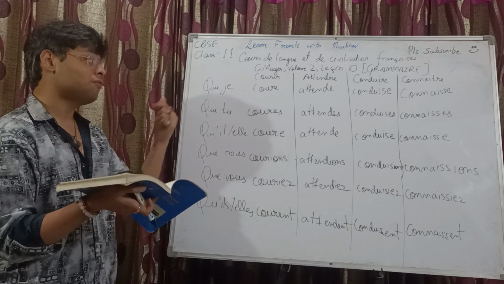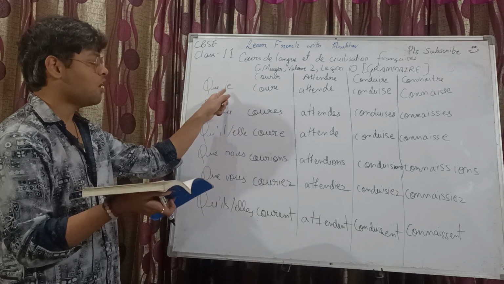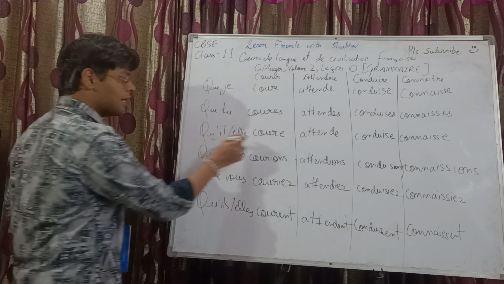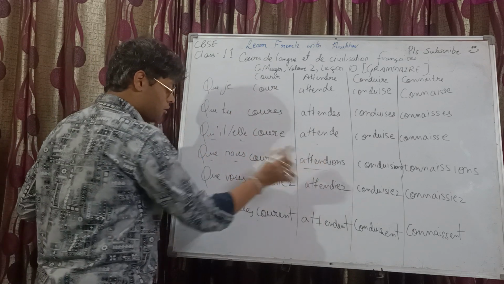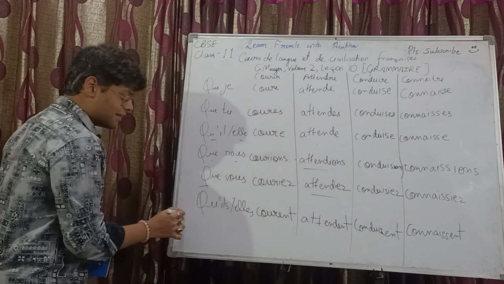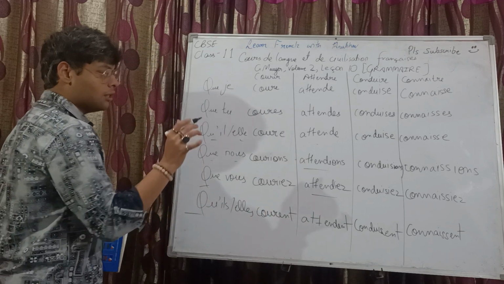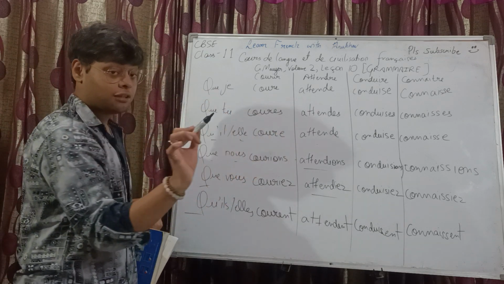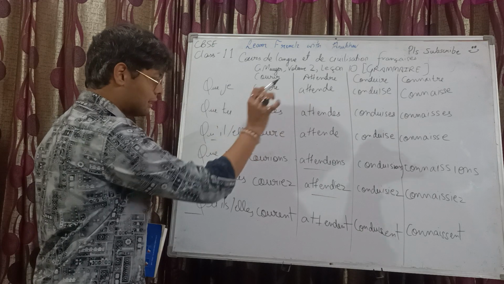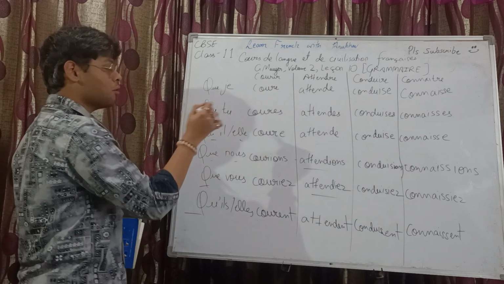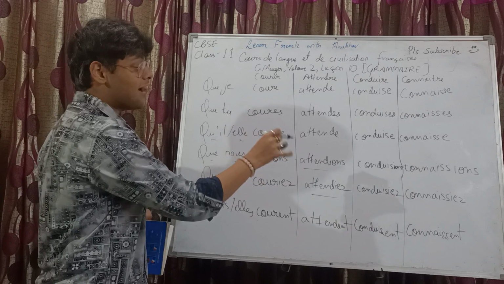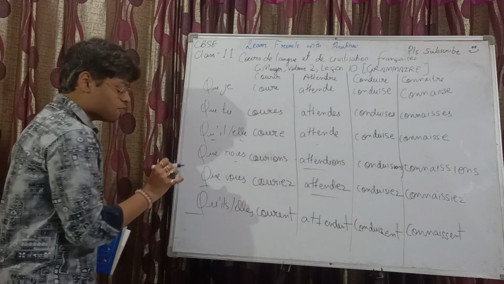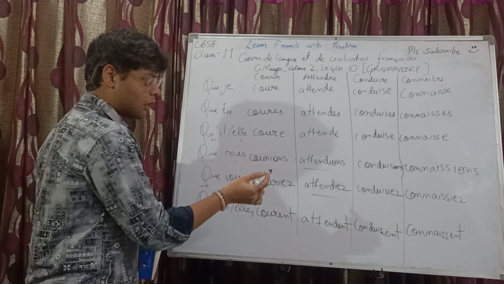For subjunctive present active, for the verb attendre, it's j'attends, of course, j apostrophe, que j'attende, que tu attendes, qu'il attende, qu'elle attende, que nous attendions, que vous attendiez, qu'ils attendent, qu'elles attendent. Similarly, for conduire, which means to drive, it's que je conduise, que tu conduises. Please take care of the spelling. Es at the end, qu'il conduise, e at the end, qu'elle conduise, e at the end, que nous conduisions, ions is the ending, que vous conduisiez, iez is the ending for vous, and qu'ils or qu'elles conduisent.